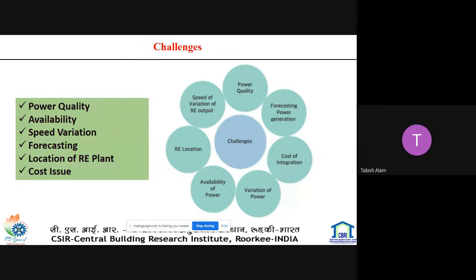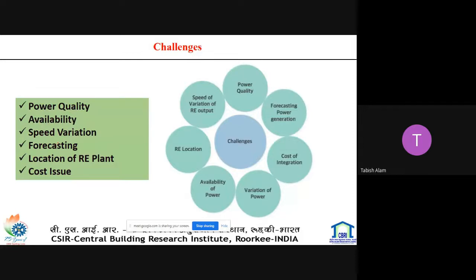Solar produces electricity when the sunshine is available and stops at night, and wind depends on the availability of the wind. If the wind speed is zero or low, the turbine will not run, and this results in zero power flow to the grid. This instability in producing energy from renewable technology makes the integration more complex.